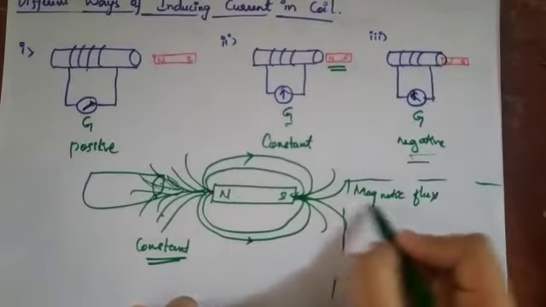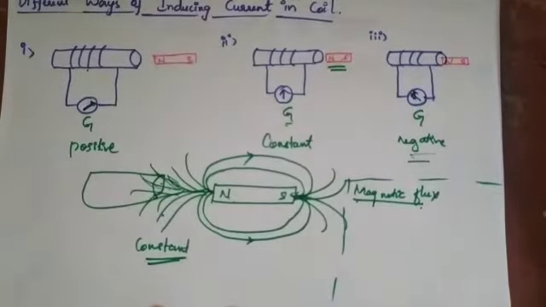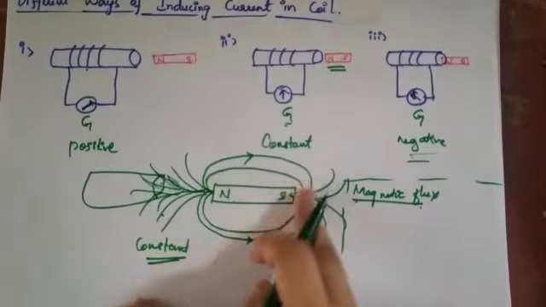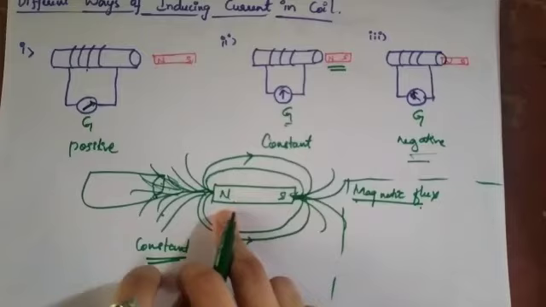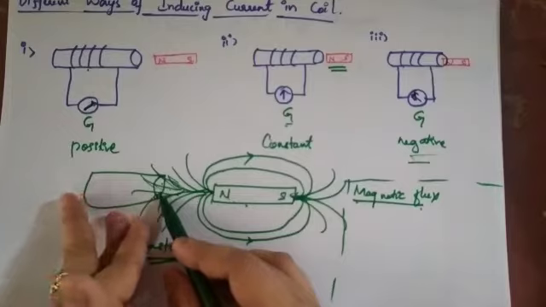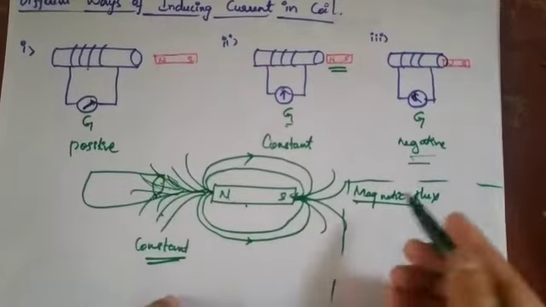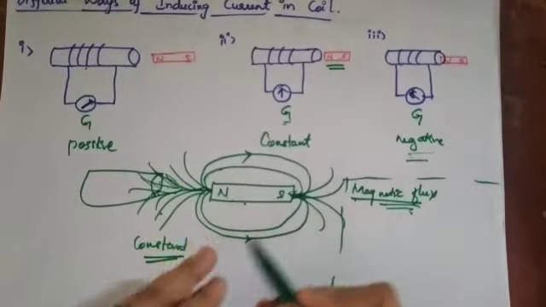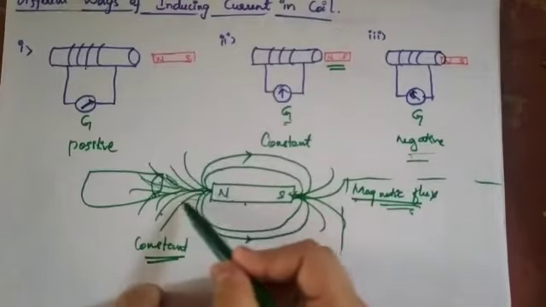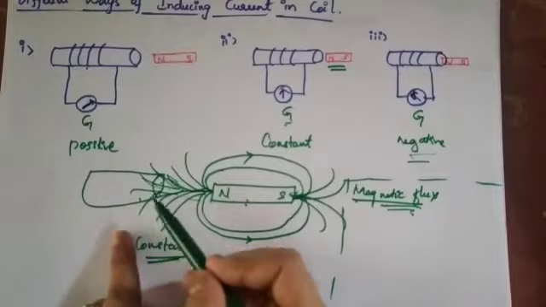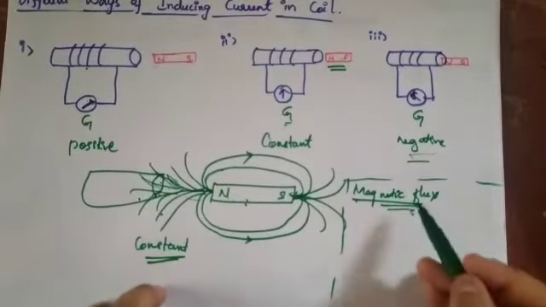So what is this magnetic flux? Whenever the total number of magnetic field lines due to the magnet passes through the coil, there are a number of magnetic field lines present. When these magnetic field lines due to the bar magnet pass through the coil, we call them the magnetic flux. Okay, I'll repeat it: the total number of magnetic field lines due to the magnet passing through the coil is called the magnetic flux.